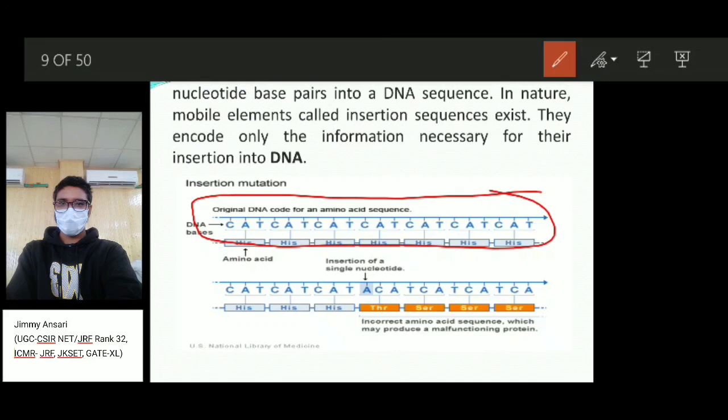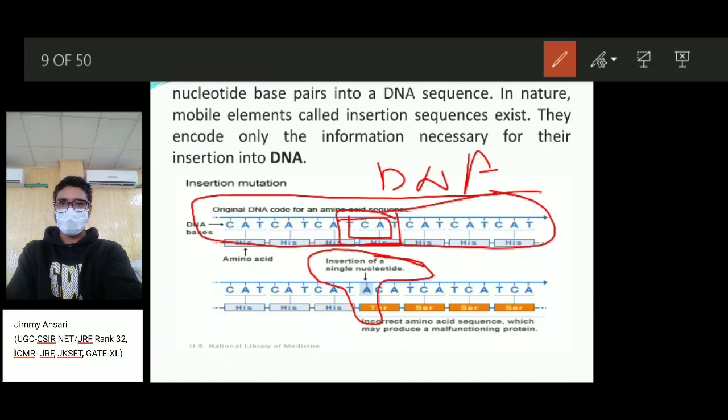In nature there are some mobile elements, or transposons, or other insertion sequences. These encode the information necessary for the insertion of DNA or nucleotide base pairs. Here there is a TC and A, but there is an insertion of one single nucleotide, adenine.